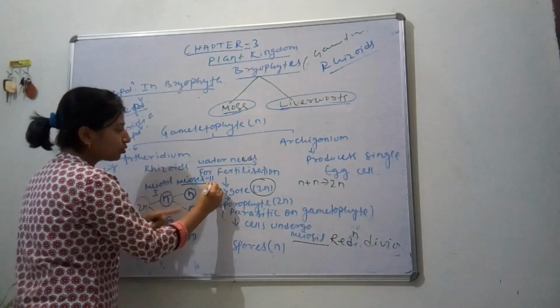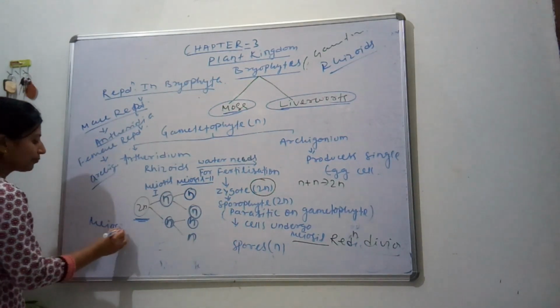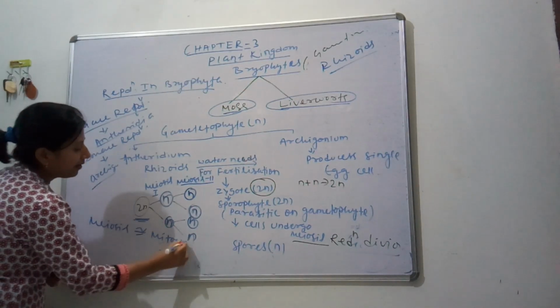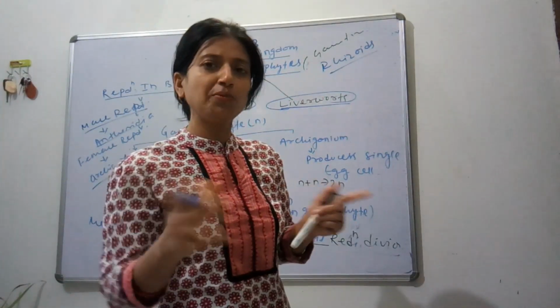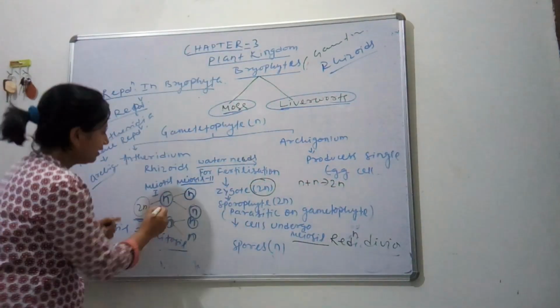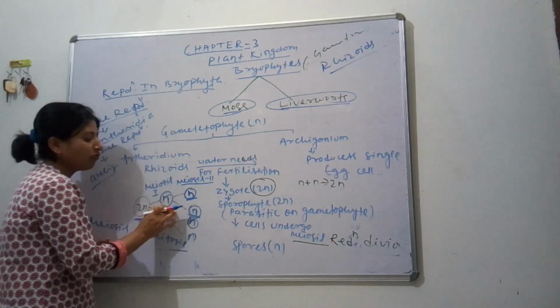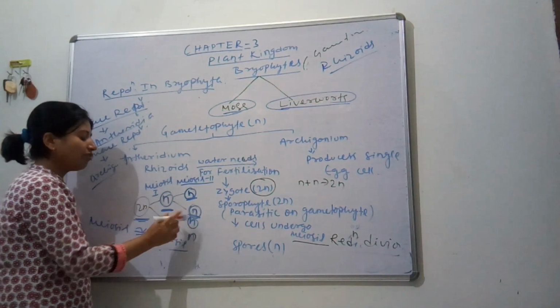Remember, meiosis 2 is equivalent to mitosis, in which an equal number of chromosomes is shared. From 1 it forms 2, and here also from 1 it forms 2.